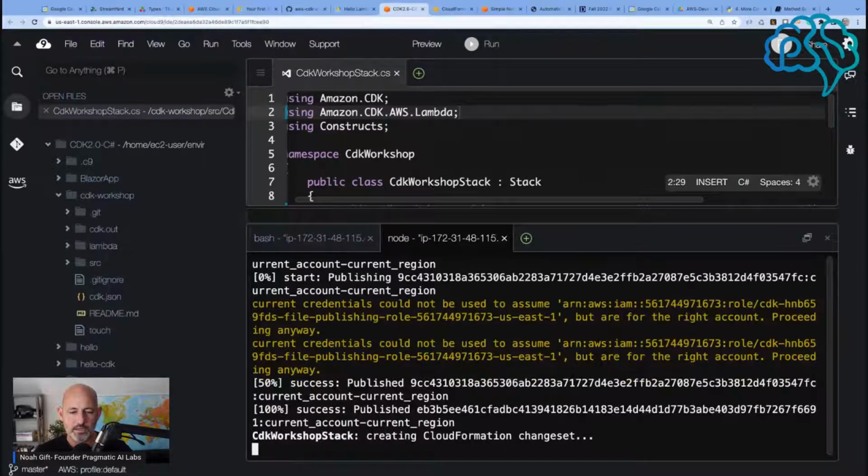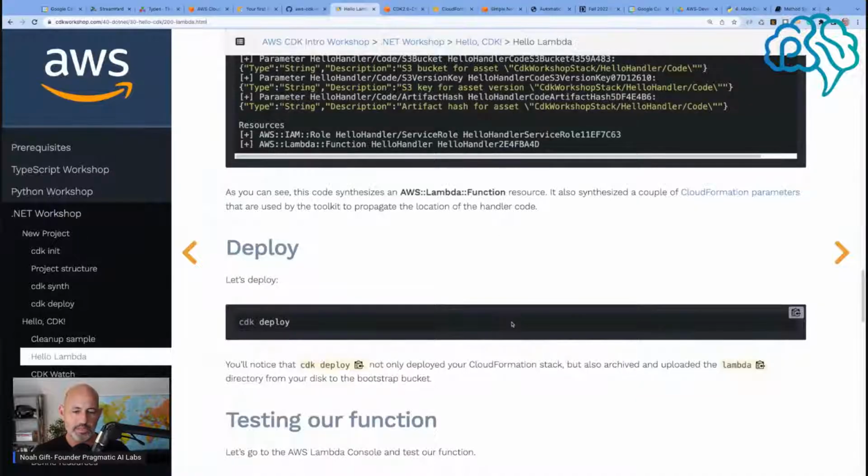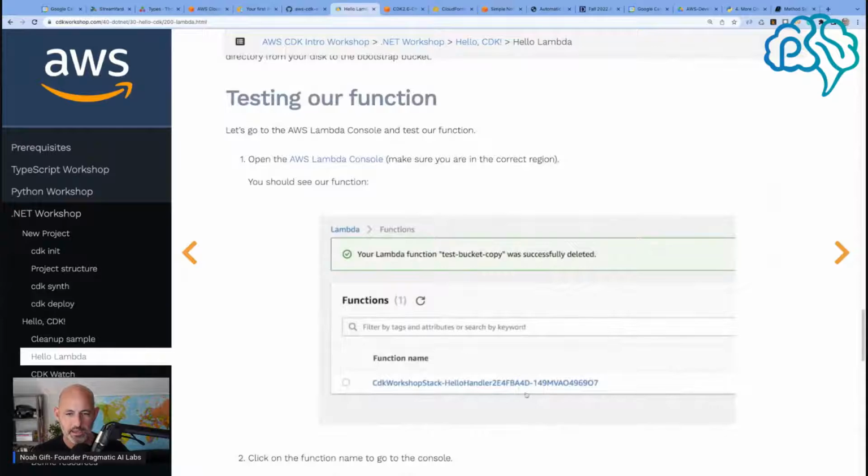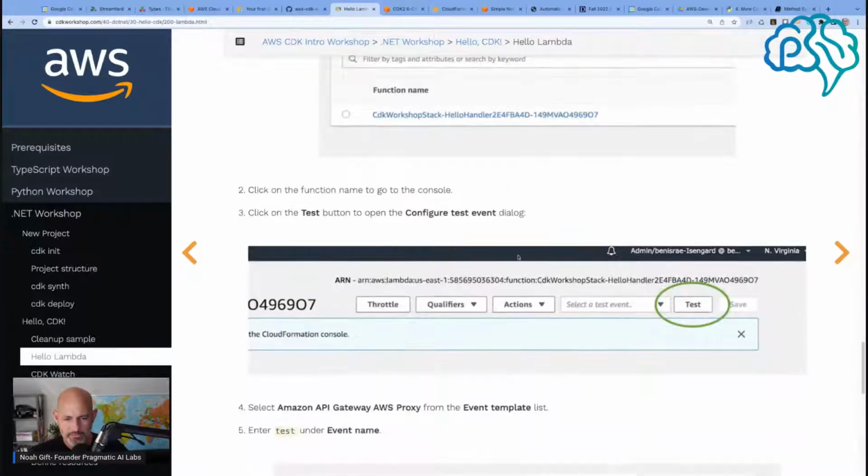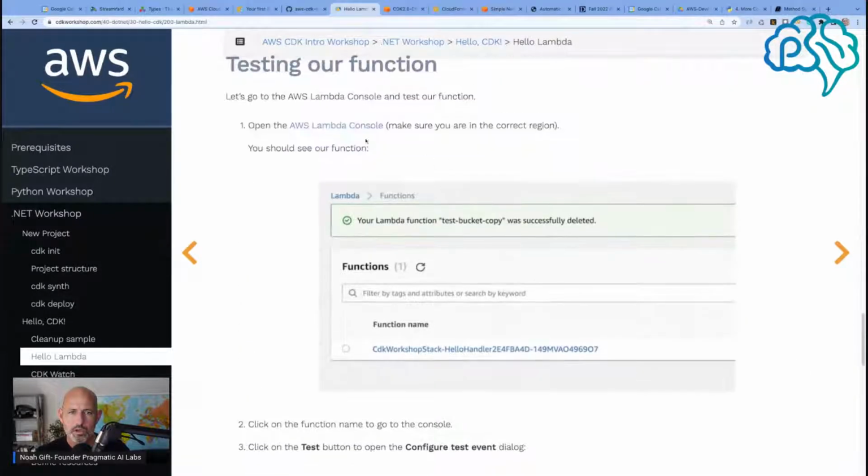All right, looking good. And then how do we test this? Let's assume it works. There's two ways to test it actually. You should see the function.